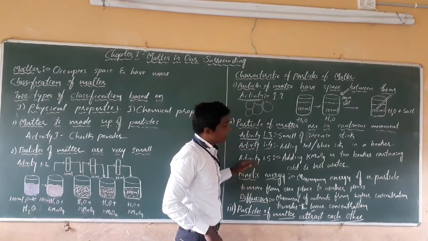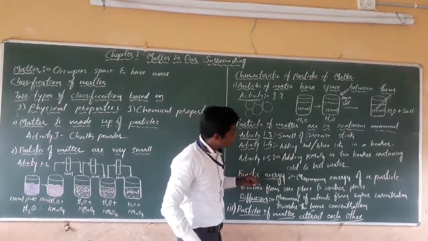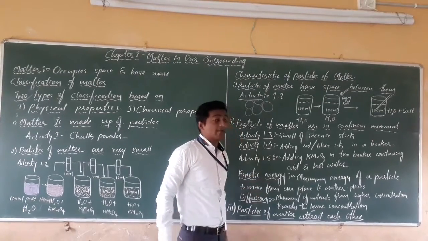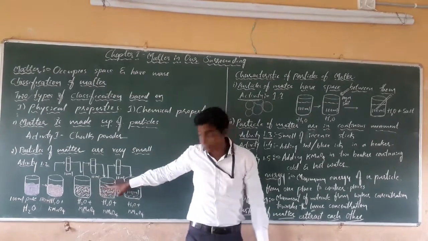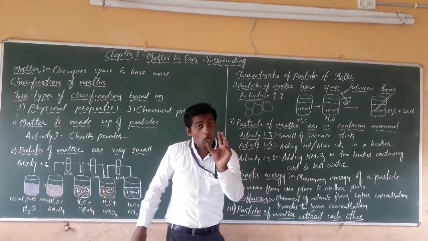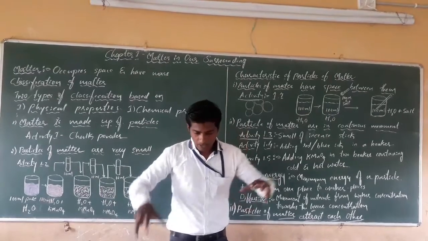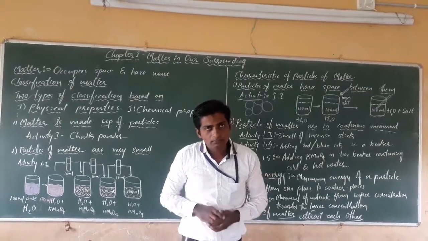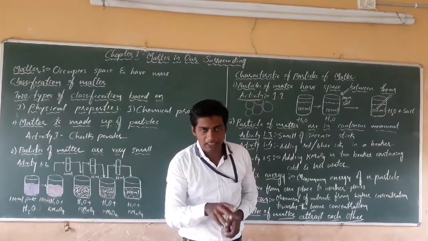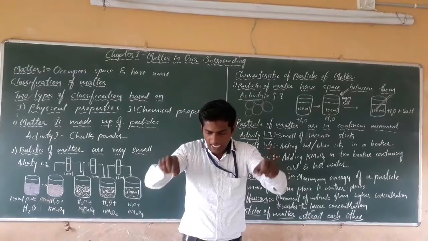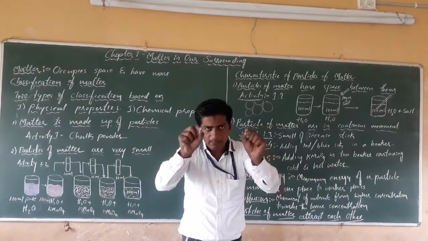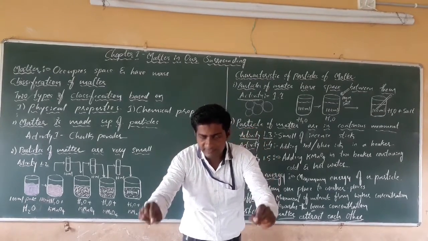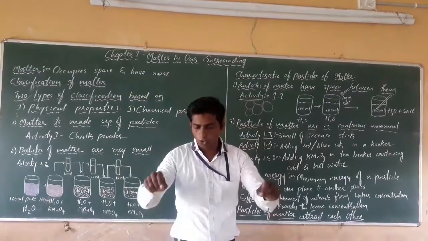Then activity 1.5 in our textbook is given, that is adding KMnO4 in cold and hot water. Take 2 beakers, take the same quantity of water, suppose 100 ml in each beaker, and same size crystals of potassium permanganate in both the beakers.